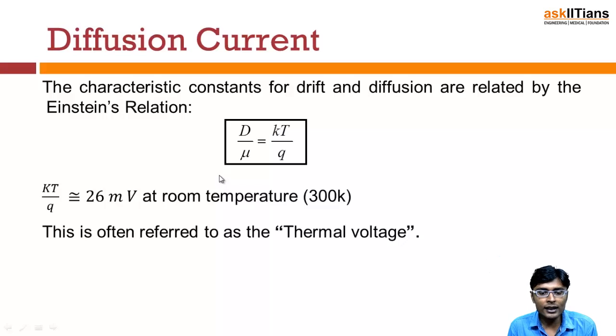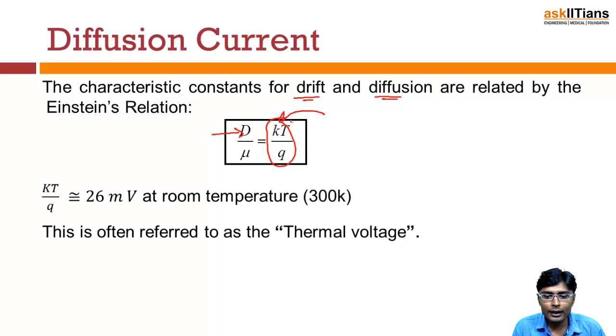It says that the diffusion constant divided by mobility is equal to kT by q, which is a constant, where k is the Boltzmann constant and T is the temperature.